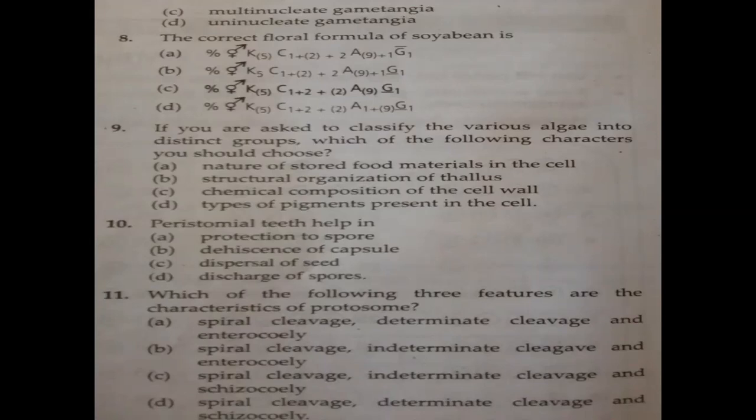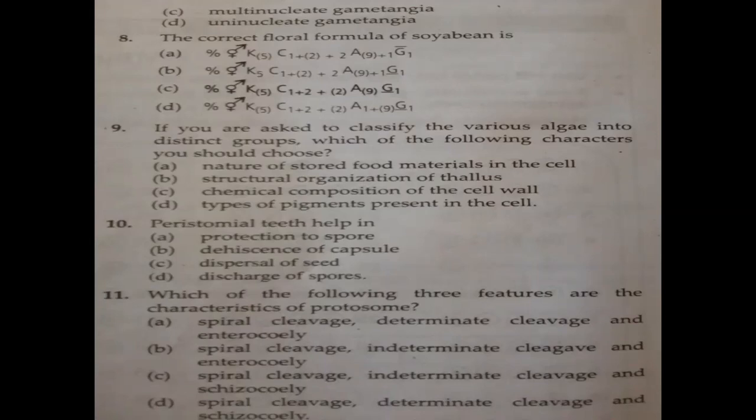So it will be zygomorphic. That is, the percentage sign should come first. Then bisexual, so it should show both male and female together. Then what about calyx? Calyx will be 5 fused. Corolla will be 1 plus 2 plus 2. The androecium is 1 plus 9 in bracket. And gynoecium is superior with one locule.